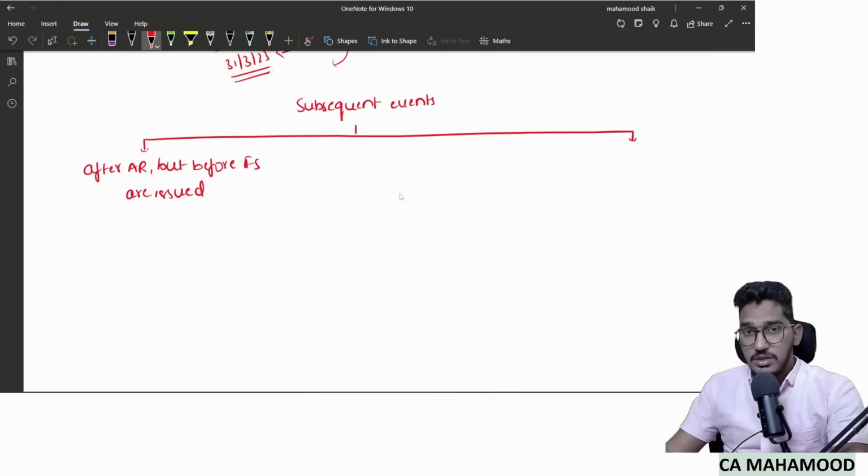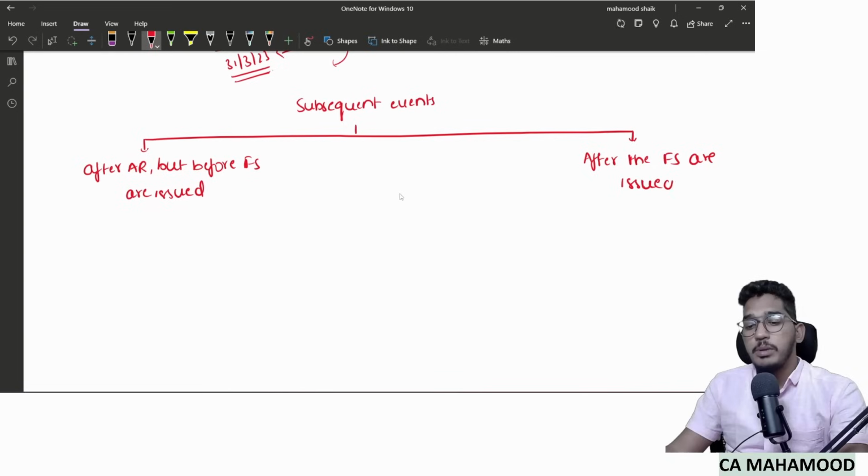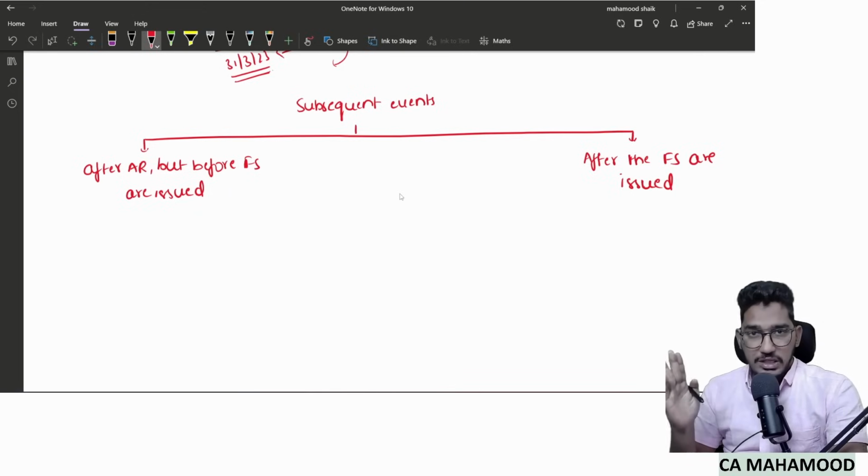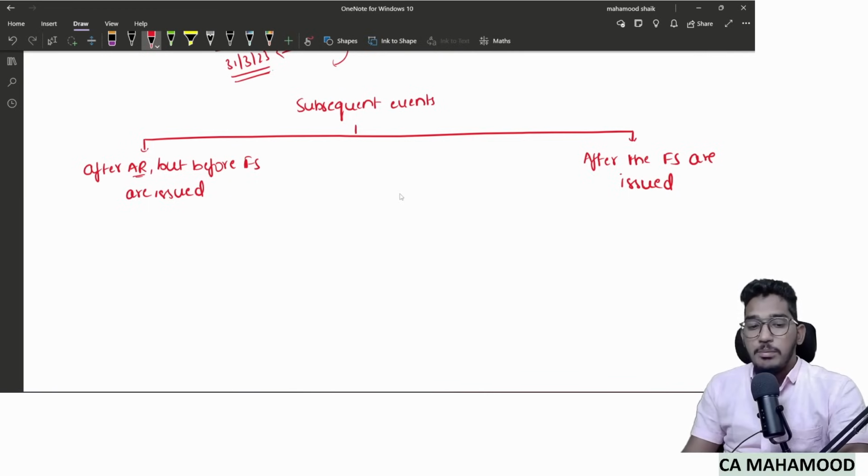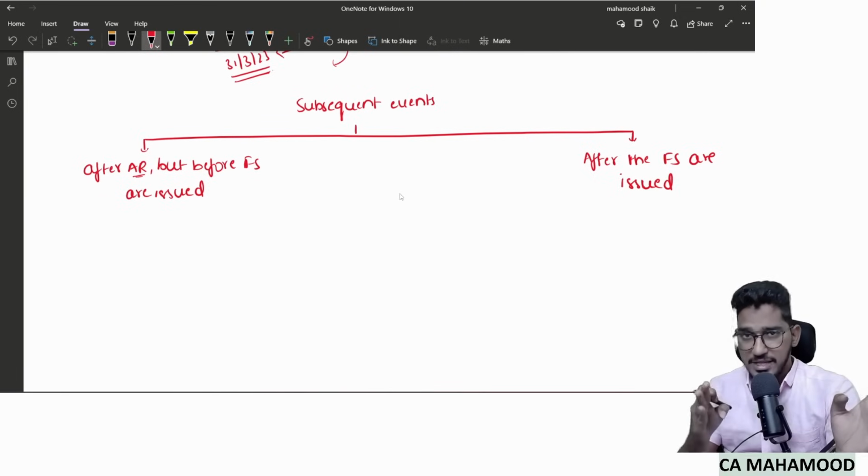The second case is, the auditor came to know about subsequent events after the financial statements are issued. That means by the time the auditor came to know about subsequent events, the financial statements were already issued to the common public. A shareholder is already having the copy of the financial statements. Clear? So 2 cases. In order to know the auditor's responsibility, we have divided it into 2 circumstances. Case 1: the auditor came to know about the subsequent event after the date of the auditor's report, but before financial statements are issued. That means financial statements did not reach a shareholder or third party.